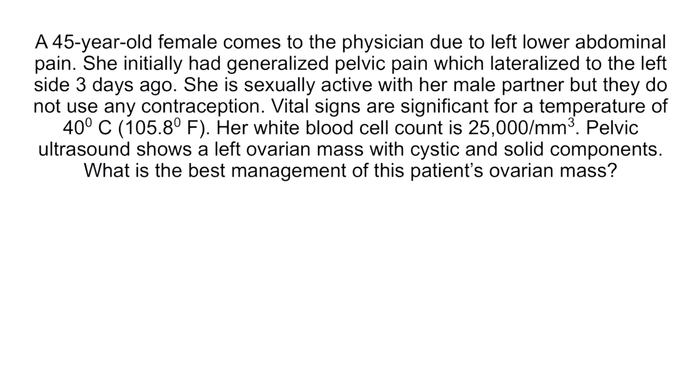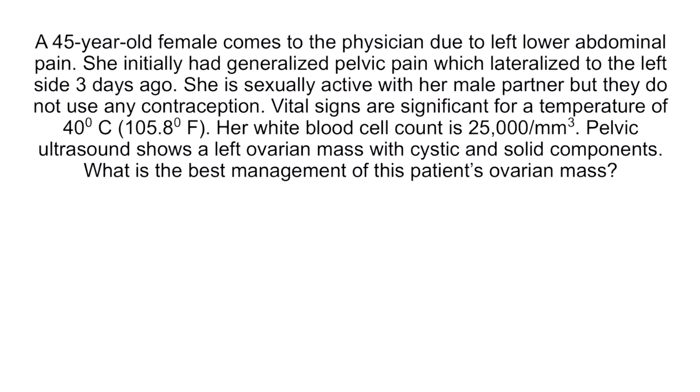All right, let's try a question. A 45-year-old female comes to the physician due to left lower abdominal pain. She initially had generalized pelvic pain, which lateralized to the left side 3 days ago. She is sexually active with her male partner, but they do not use any contraception. Vital signs are significant for a temperature of 40 degrees Celsius. Her white blood cell count is 25,000. Pelvic ultrasound shows a left ovarian mass with cystic and solid components. What is the best management of this patient's ovarian mass?